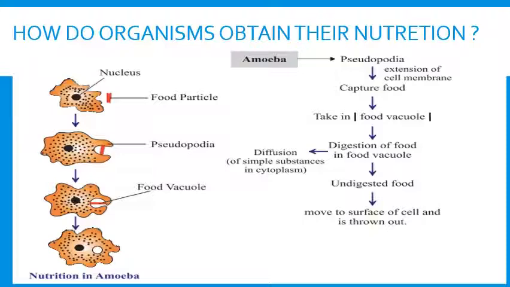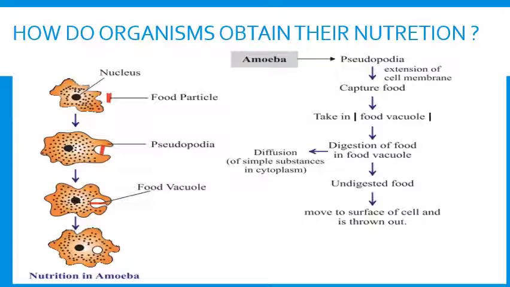For example, amoeba takes in food using temporary finger-like extensions of the cell surface which fuse over the food particles, forming a food vacuole, which we see in the given figure. Inside the food vacuole, complex substances are broken down into simpler ones, which then diffuse into the cytoplasm.